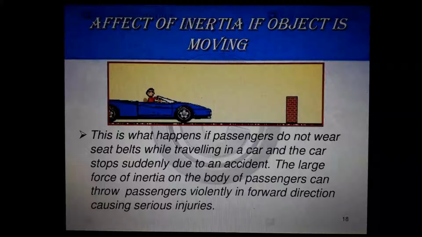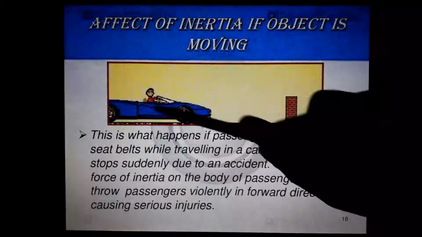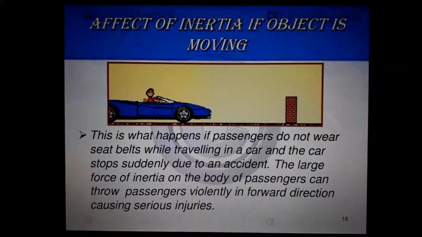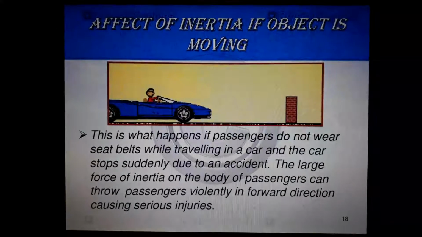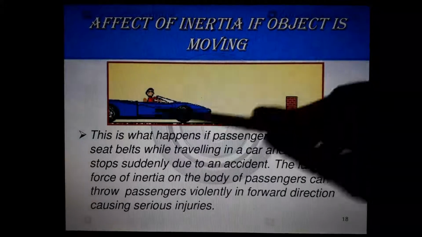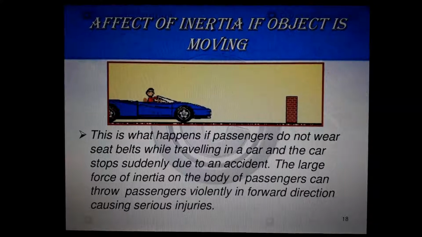Another example is this one. What happens if he comes and hits here? If he is hitting with very high speed, he will be thrown out of the car, isn't it? That's why many accidents happen. Okay, that's why people are dying because of accidents. That's why we are wearing a seat belt while driving, isn't it? So that is because of inertia.